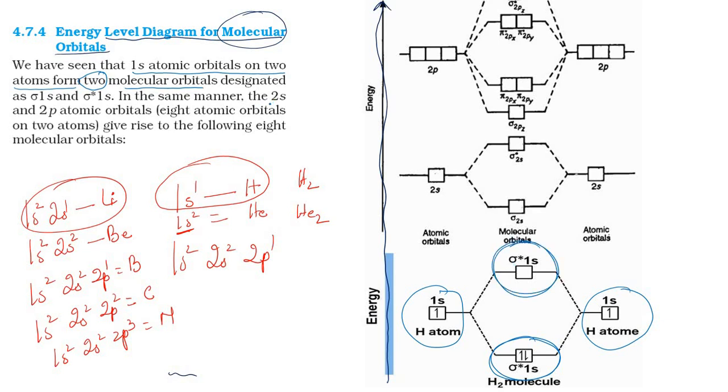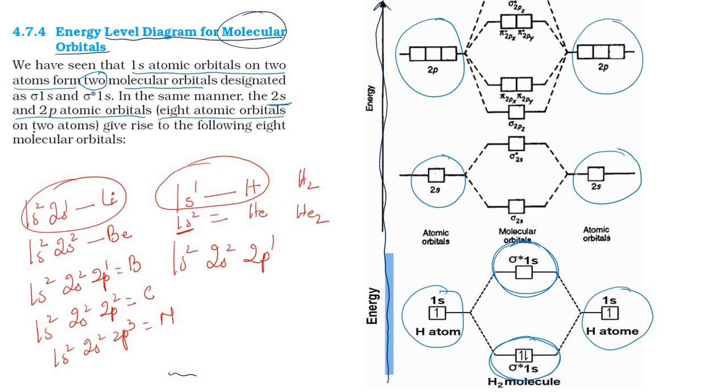In the same manner, the 2s and 2p atomic orbitals. Now this is a 2s and this is a 2p. Similarly, here we have 2s and here a 2p. They give rise to 8 atomic orbitals on two atoms. So this was from one atom.